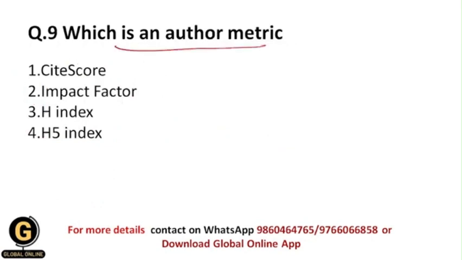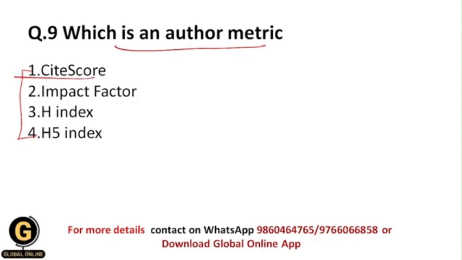Now next is which is an author metric. Over here they have given you certain metrics for journal and author. So we are going to identify from these options which is an author metric. Author metric means from this metric you can understand the credibility of an author, not only of a journal.